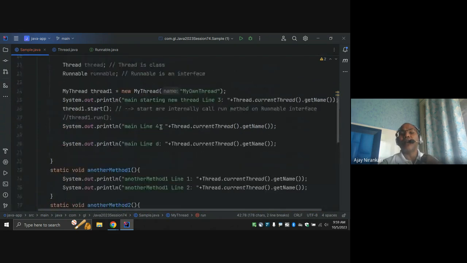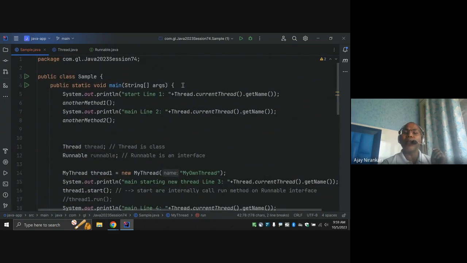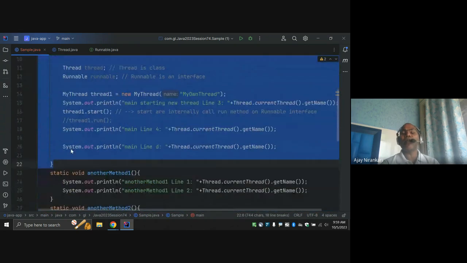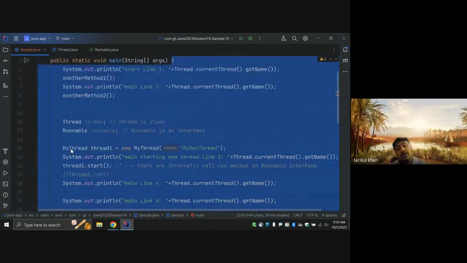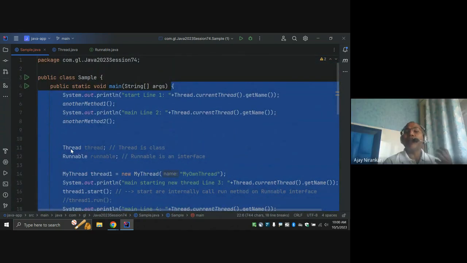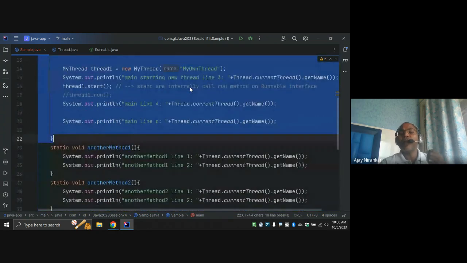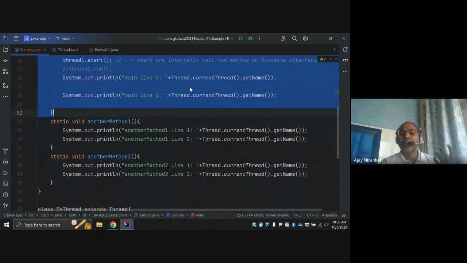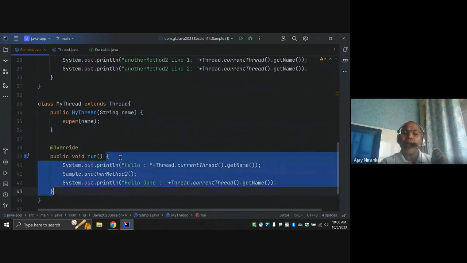Like the main method, this is the definition. Whatever is written in the main method, all of that is done by your main thread. The Java designers gave this definition by default: the main thread is going to run whatever is written in the main method. Similarly, for a custom thread, a user thread, whatever is written inside the run method is going to be run by your custom thread, your user defined thread, right?